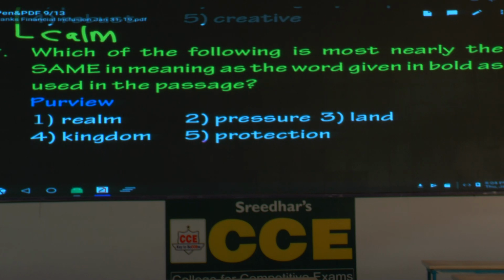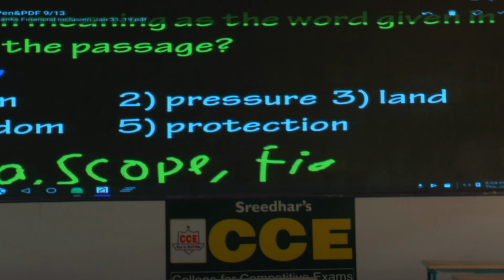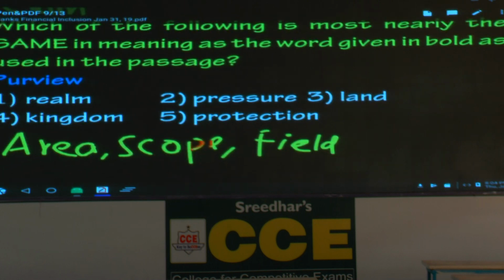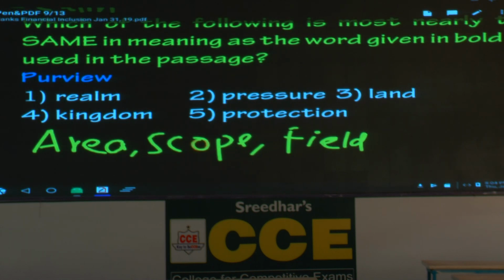Area, field, scope, all these words. Field. Within the purview means what? Scope. A realm also means scope.